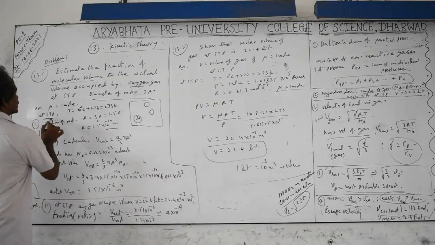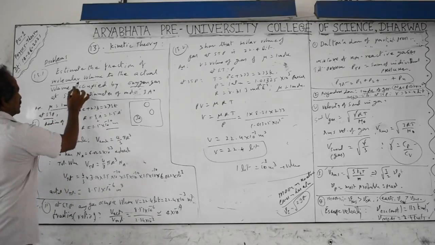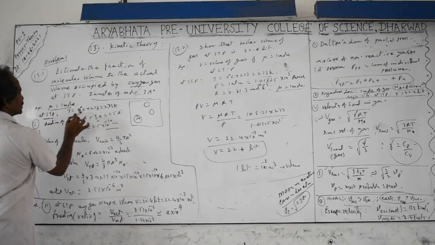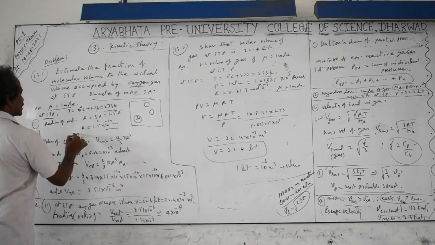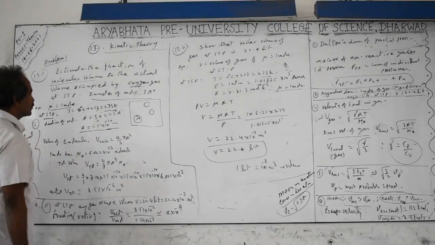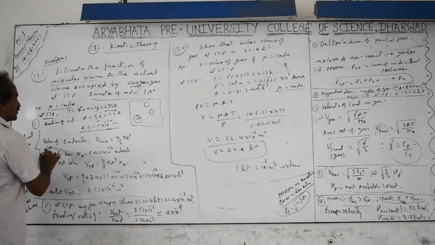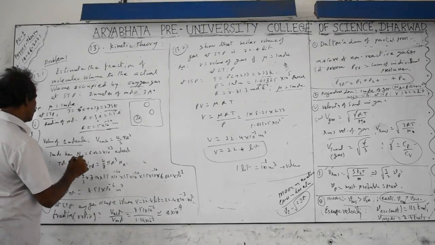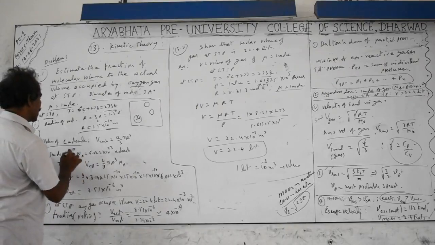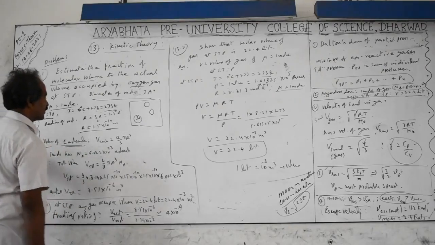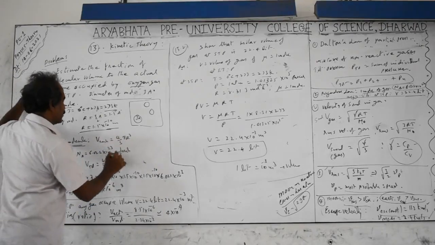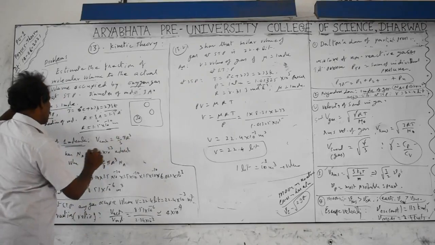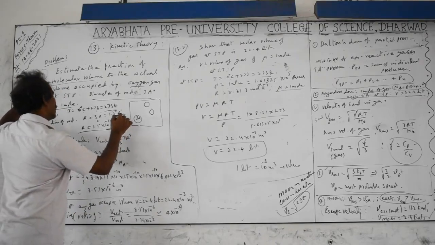And at STP, mu is 1 mole of the gas you are taking, and the temperature is 0 degrees centigrade, plus 273, that is 273 kelvins. And the radius is equal to 1.5 into 10 to the power of minus 10 meters. The volume of 1 molecule is equal to 4 by 3 pi r cube. This 4 by 3 pi r cube we substitute,